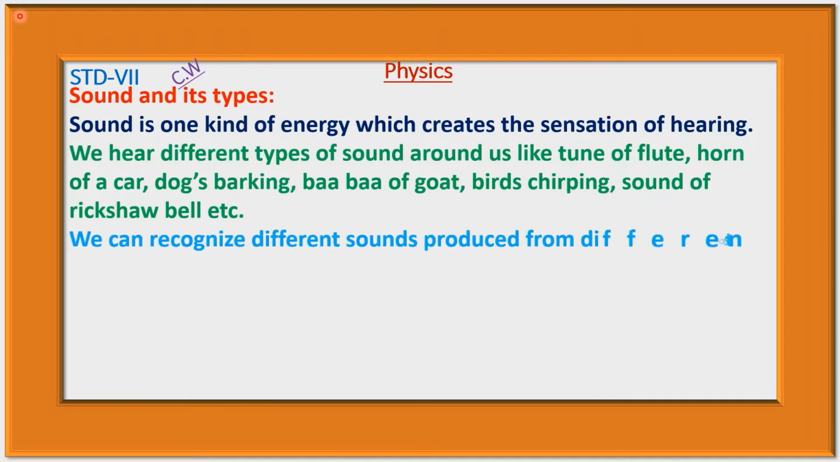We can recognize different sounds produced from different sources by hearing them. If we hear the sound of horn of a bus, we can understand that the sound is coming from the horn of a bus. And if we hear the sound of birds chirping, then we can understand that it is the sound of birds chirping. That means we can recognize different sounds produced from different sources by hearing them.